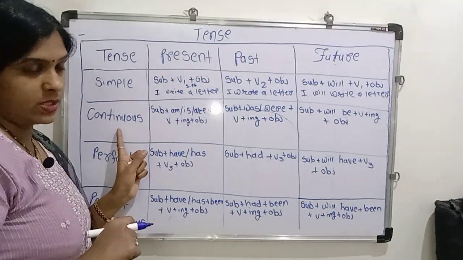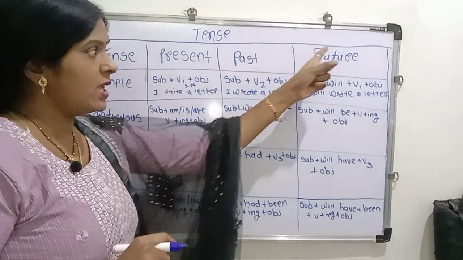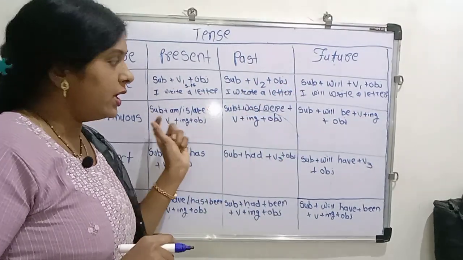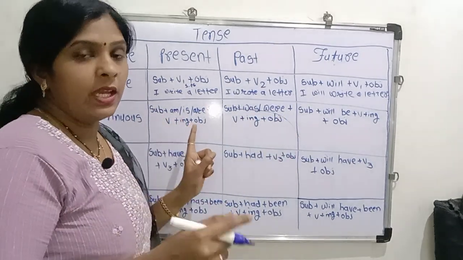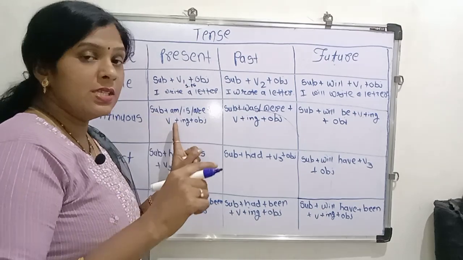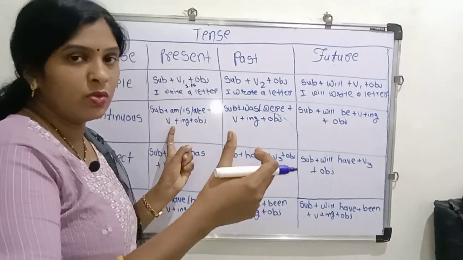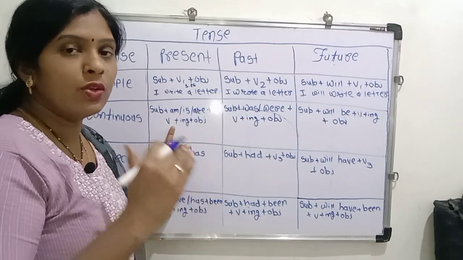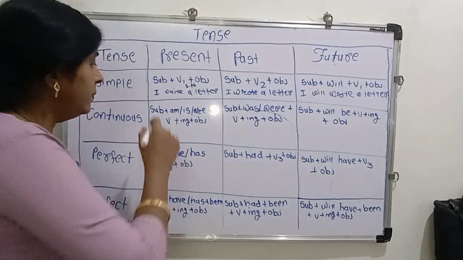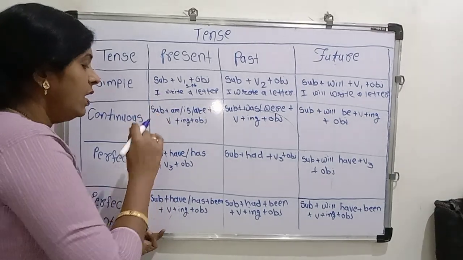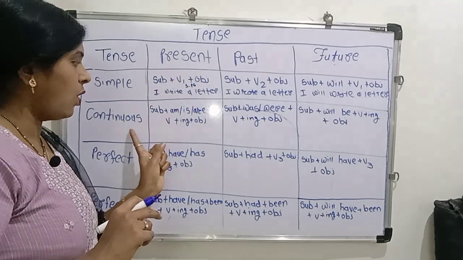After that, present continuous, past continuous and future continuous. In these tenses we use the verb in the fourth form, meaning the verb in the first form and after the verb we add the ing form. First of all we are learning present continuous.